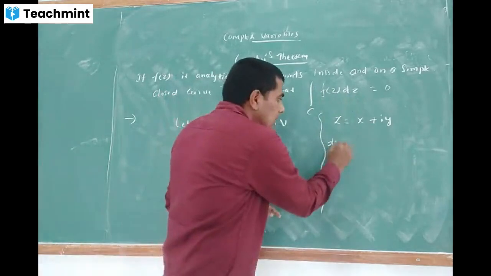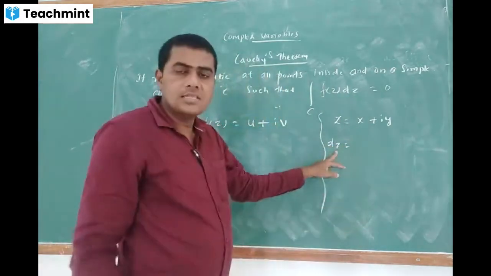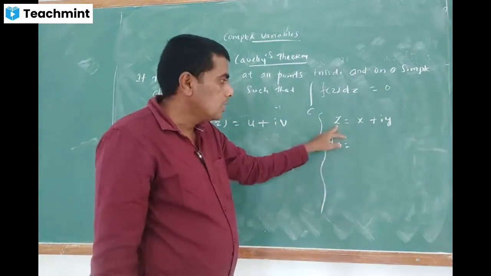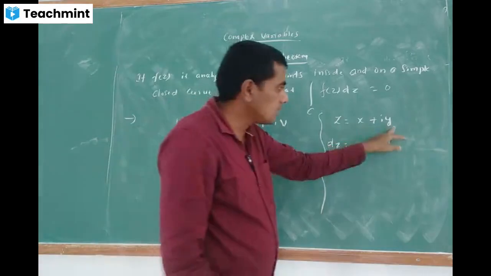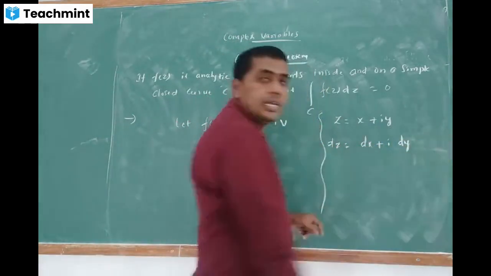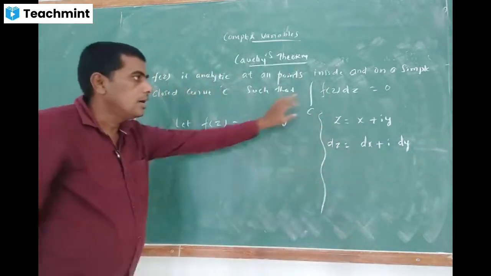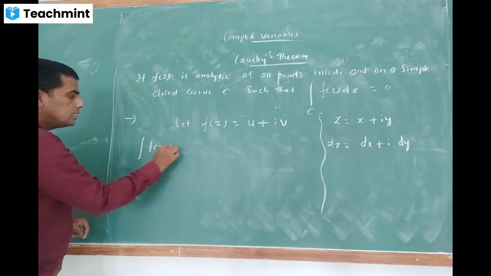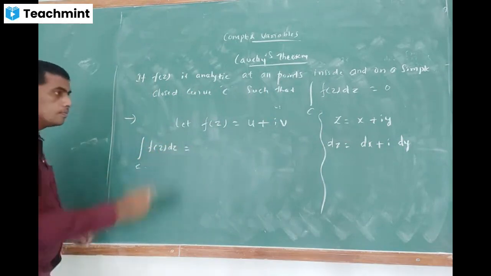So dz is nothing but the change in the value of z, meaning increment or decrement. So dz equals dx plus i dy. Let us substitute in this integral now. So the line integral of f of z dz is equal to, is it clear?